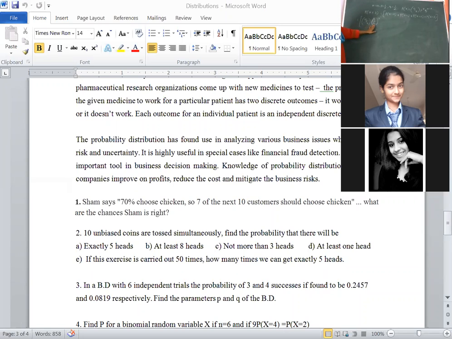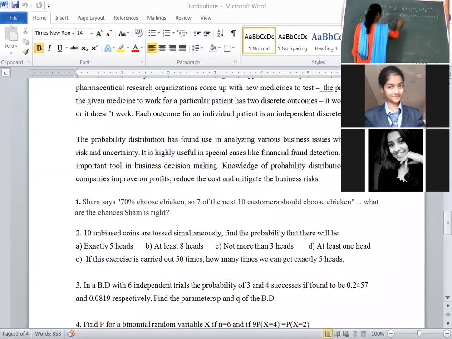Half whole to the power of 0. Right now substitute the value of x is equal to 0. 10C0, probability of x is equal to 0. We have to substitute the value. 10C0, half whole to the power of 0. Q value is again half. n minus x, that is 10 minus 0, it is 10. Plus right now substitute probability of x is equal to 1.